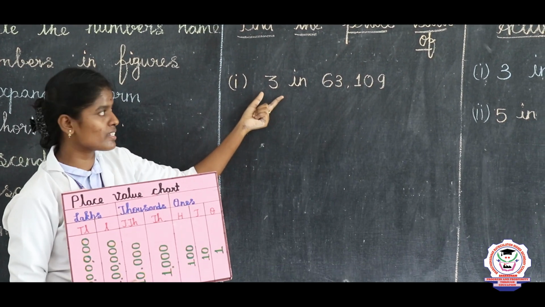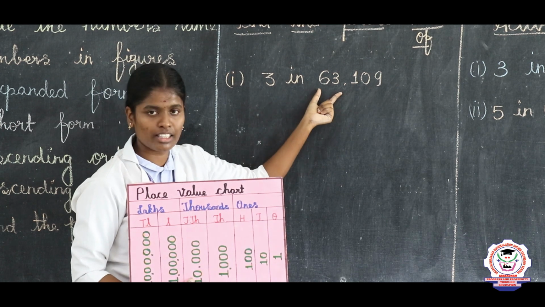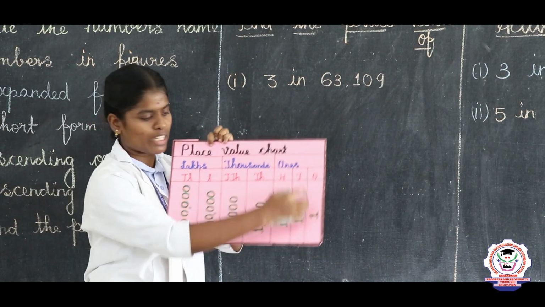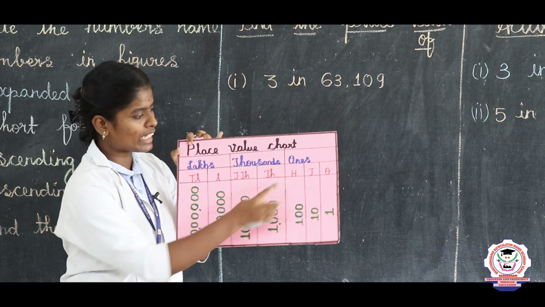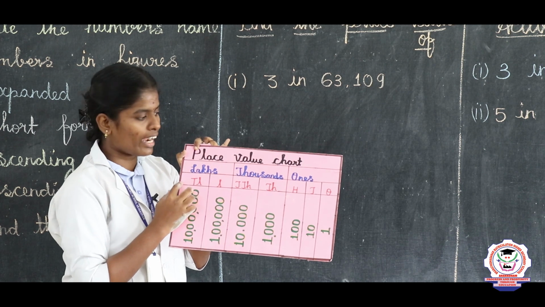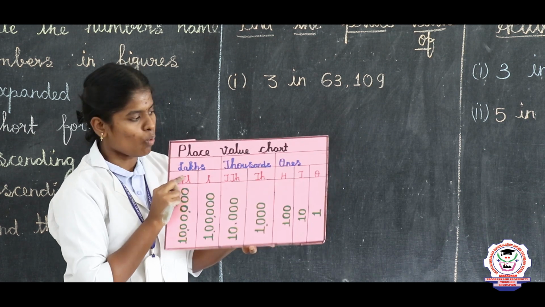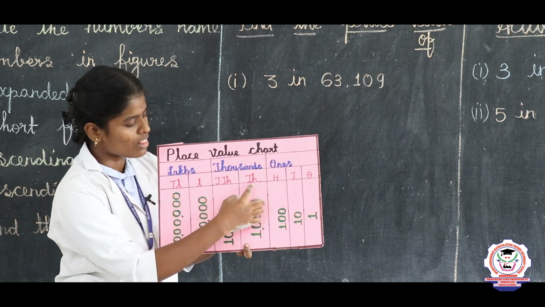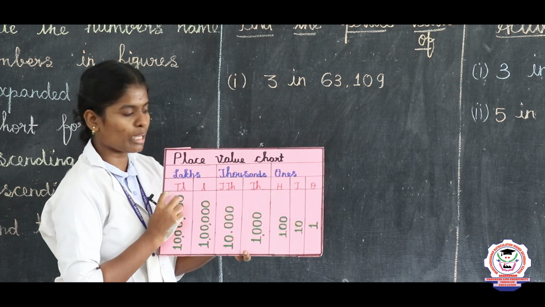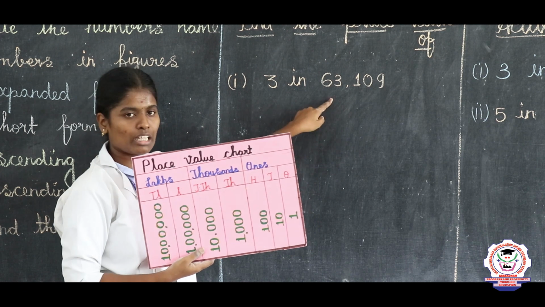They given some numbers here. 3 in 63,109. So before going to this, listen to this place value chart. Already you know there are three periods: ones, thousands, lakhs, and then we have 7 sub periods: ones, tens, 100, 1,000, 10,000, lakh, and the final one is 10 lakh. So keep the sub periods, then only you should find the place value.